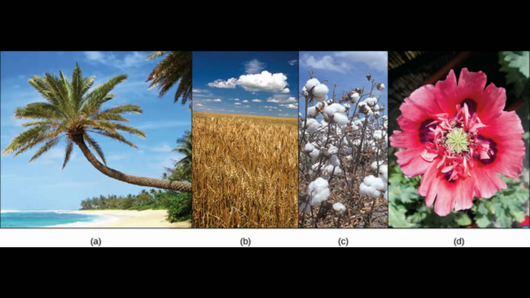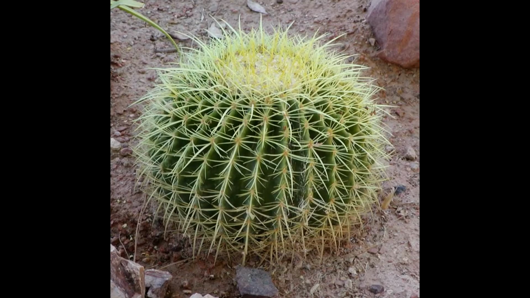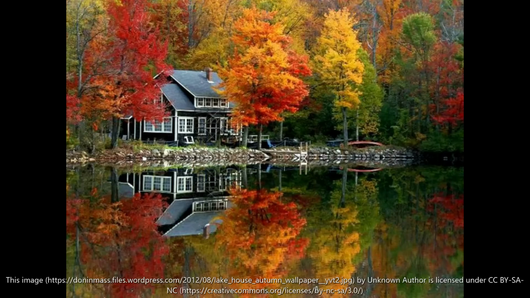In the CAM pathway, stomata are mainly closed during the daytime. In some plants, leaves are reduced to spines, and photosynthesis takes place in flattened stems.